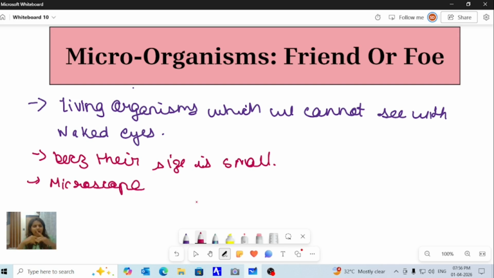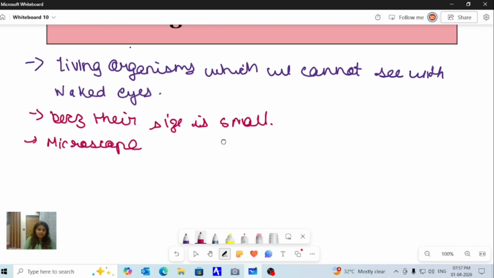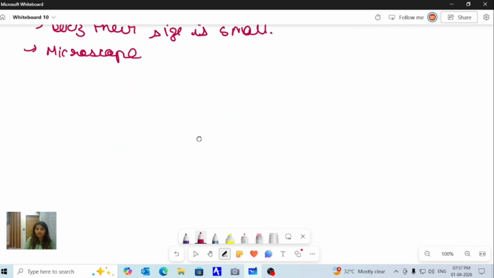After 2 or 3 days you will observe that on the bread slice on which you have placed your palm, some molds are present, something blackish you will observe on your bread. Why? Because your palm contains microorganisms, even if you cannot see them with your eyes. So this is one of the experiments which you can perform if you really want to.